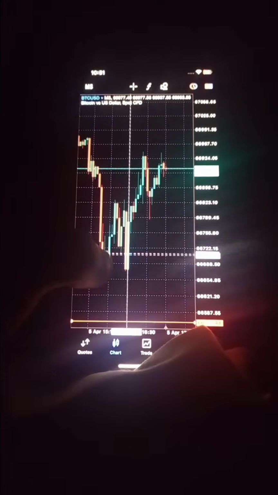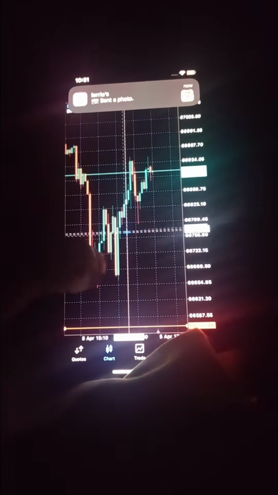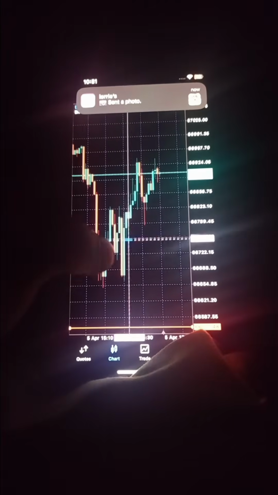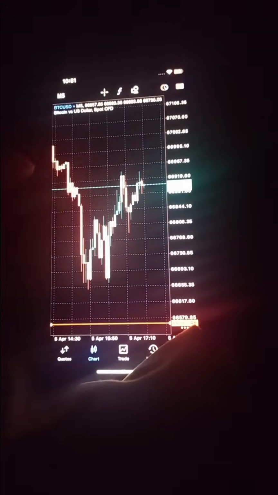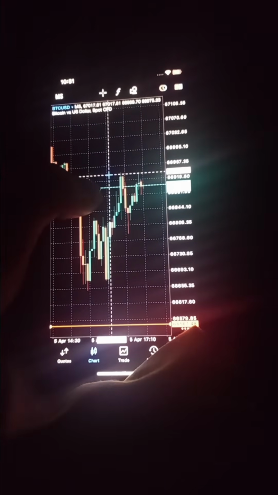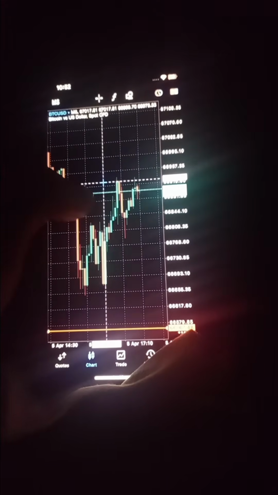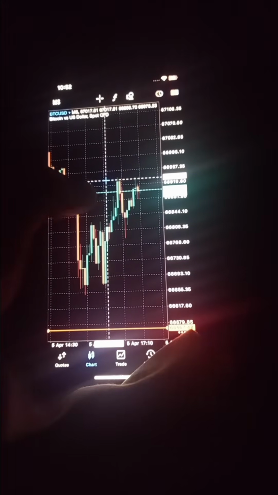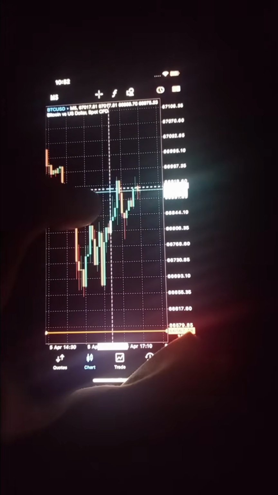So my buy order got hit. After that, it moves up, and then I move my stop loss to break even. After it moved up like this and pulled back, I place my stop loss right here, so I have a guaranteed profit. Then I move my take profit right here, close to the previous liquidity zone to the upside, and then I take profit.